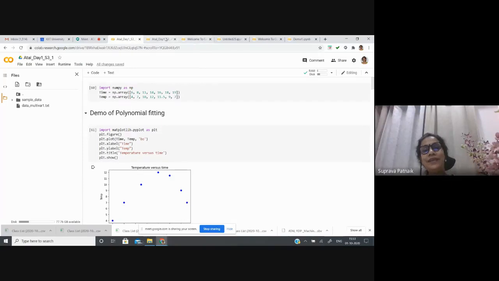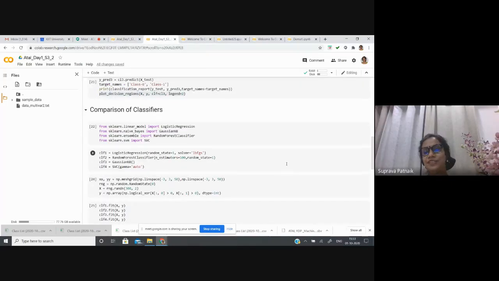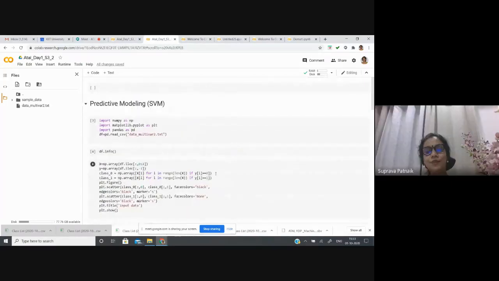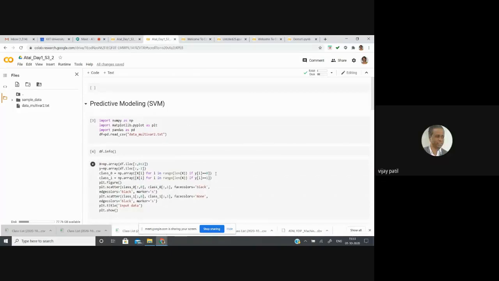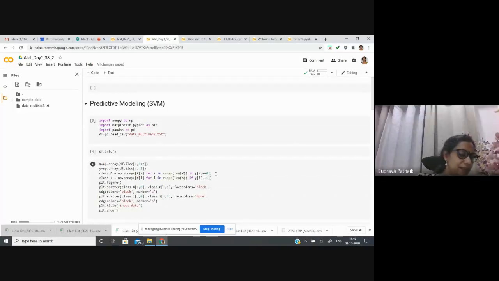Okay, let me quickly get into the other demonstration, which is particularly to show you how powerful this support vector machine is.